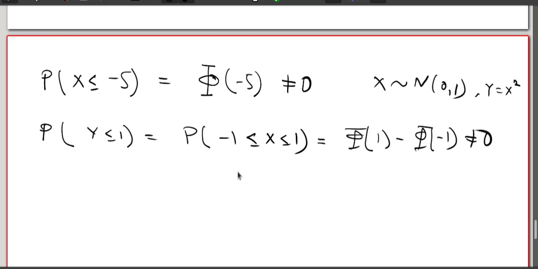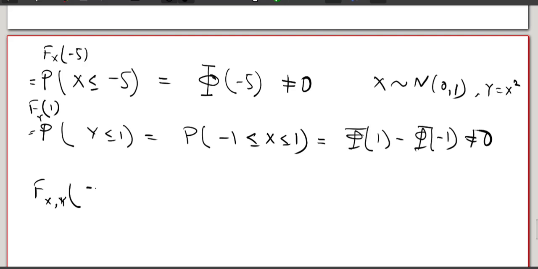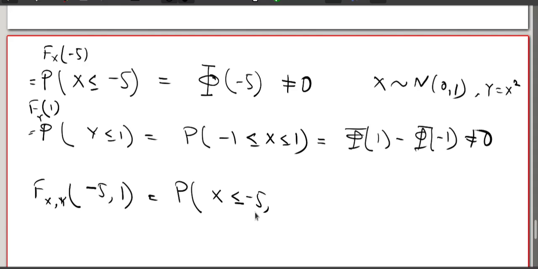Now, this is basically the distribution function of x at the point minus 5. This is the distribution function of y at the point 1. Now think about the joint distribution function of x,y at the point minus 5 and 1, which is the probability that x is less than or equal to minus 5 and y is less than or equal to 1.